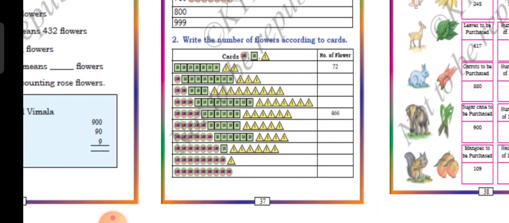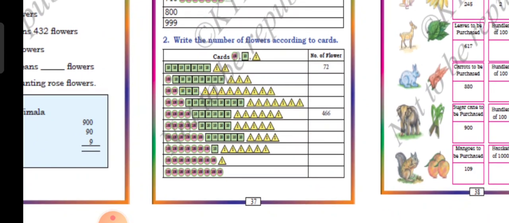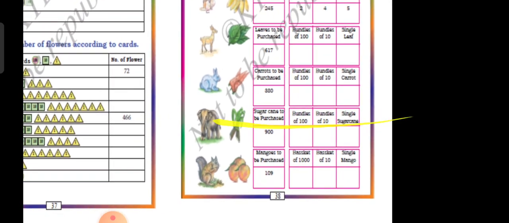Okay, Roman letter 2, shall we see? They have given the second one, 100. Then 1, 2, 3, 4, 5, 6, 7, 8, 10 boxes. 1, 2, 3. So now the answer is 183. Can you see here? Here you should write 183. Second one, 200 boxes given. 3 tens boxes given. 1, 2, 3, 4, 5, 6, 7, 8, 9 triangles are given. So 239. Next one is 239. Please complete that. Everybody should complete that. Okay, so it is very easy for you to understand.